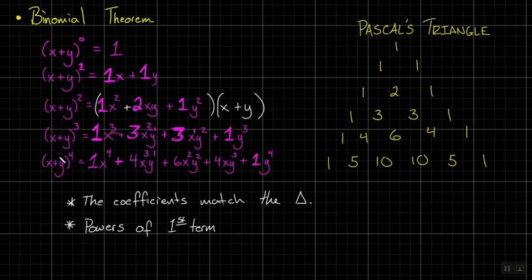So 1x. So the first term is x. The powers of the first term descend. At the same time, and it's hard to see for that first one, but what do the powers of the second term in each of these binomials do? So notice y is my second term.